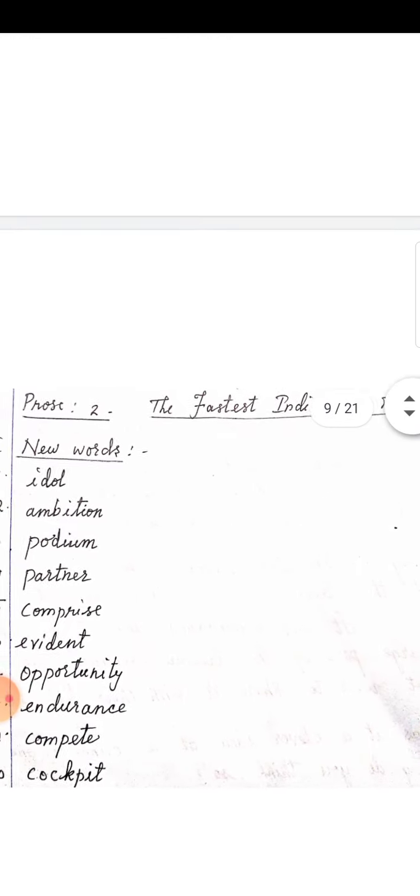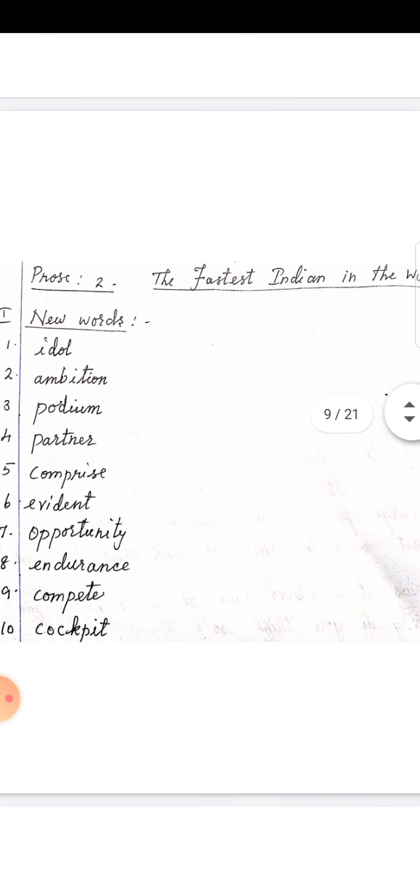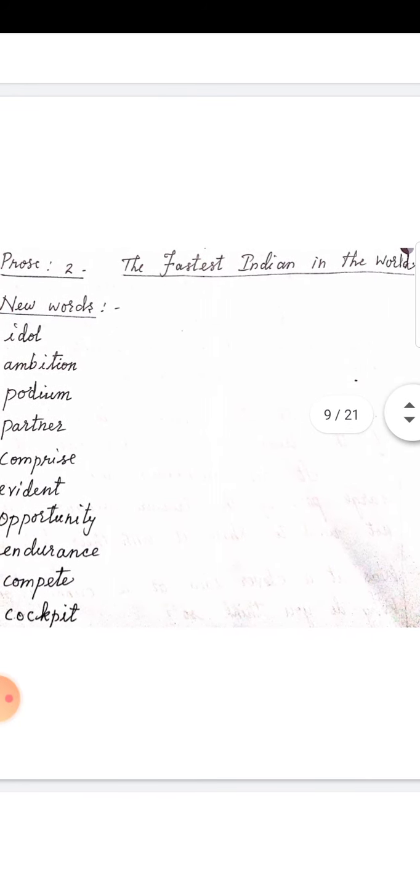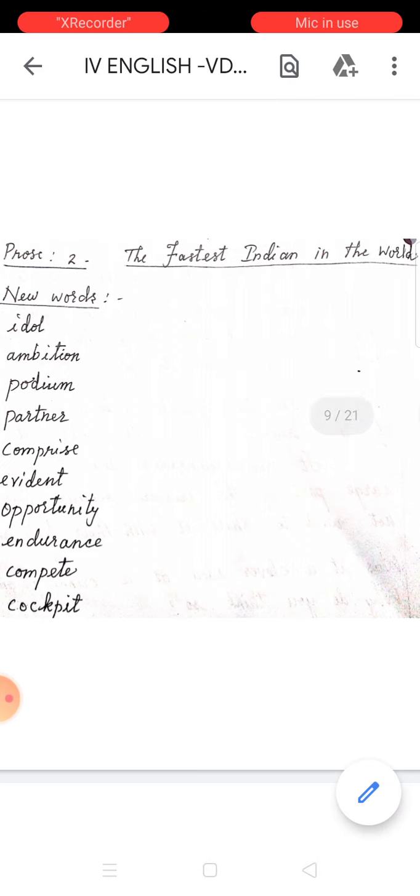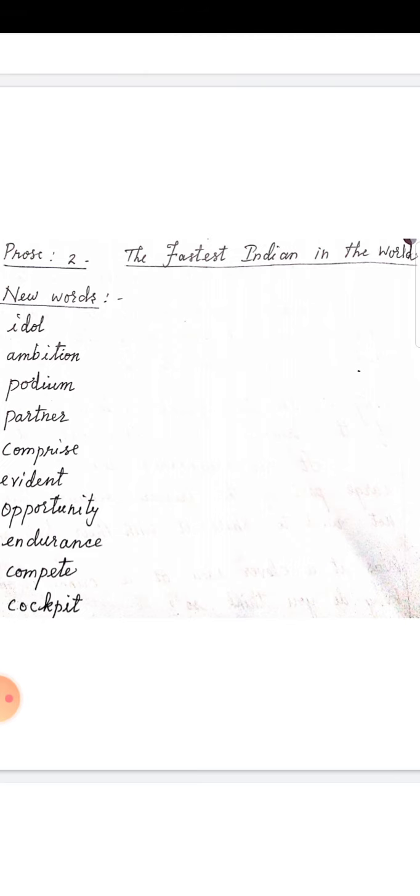Next, children, let us discuss the question bank of this lesson. Now, the fastest Indian in the world. The new words are idol, I-D-O-L, idol.